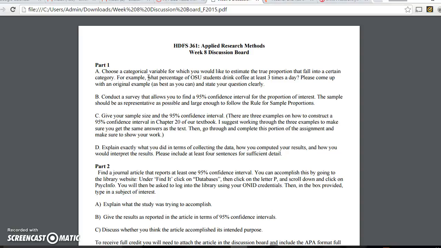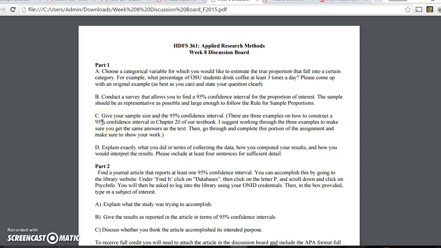So again, we are 95% confident that the true population of OSU students that drinks at least 3 cups of coffee a day is between 57 and 69%. So somewhere is the actual proportion of OSU students that drinks coffee. It might be 58, it might be 69, it might be 65. The true proportion, we're 95% sure, is in between there somewhere. So hopefully that helps you out.